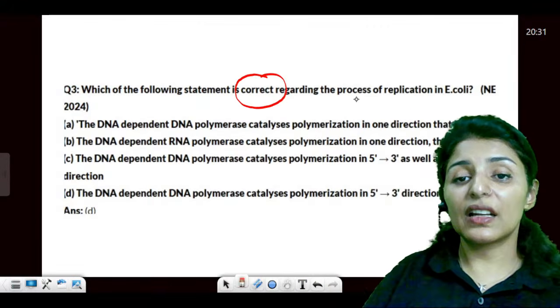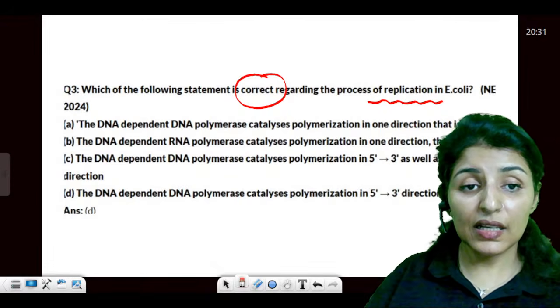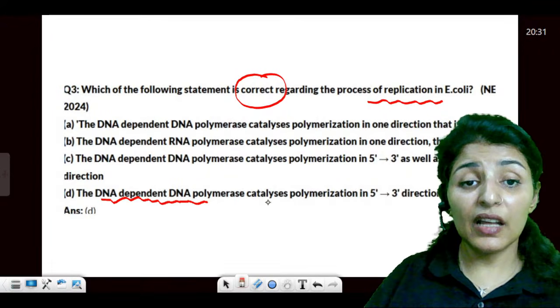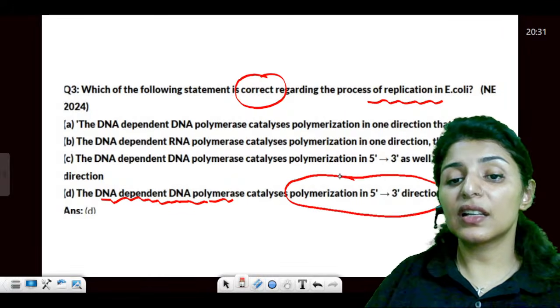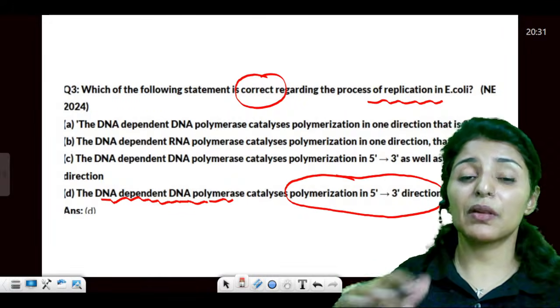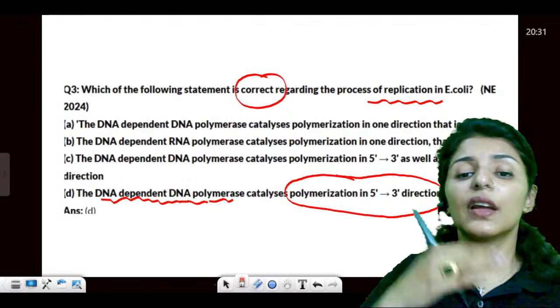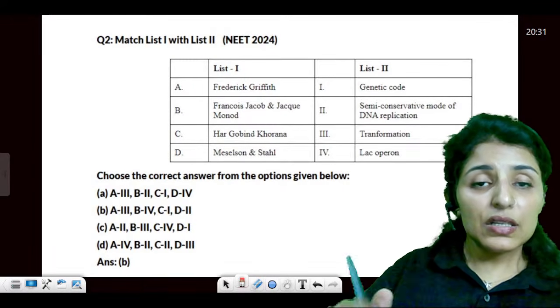Which is correct regarding the process of replication in E. coli? During replication, we are going to use DNA polymerase, and polymerization occurs in 5 to 3 direction. Just remember, be it DNA polymerase or RNA polymerase, it will read in 3 to 5 and polymerize in 5 to 3. Second last question, guys.